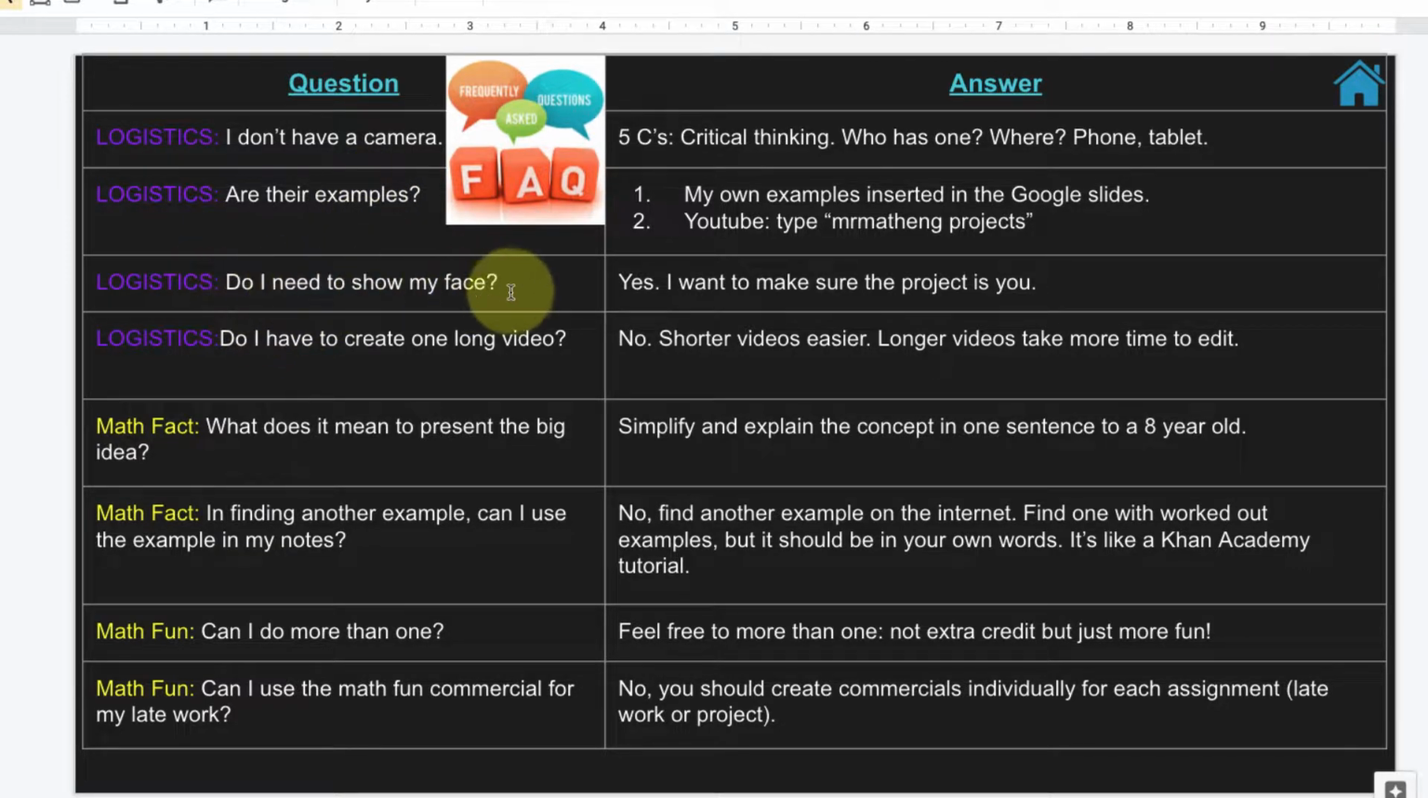Do you need to show your face? Yes, you need to make sure you show. Make sure it's your project. Do I have to create one long video? You could create shorter videos and link them in there. I'll show you guys a resource at the very end to do that.